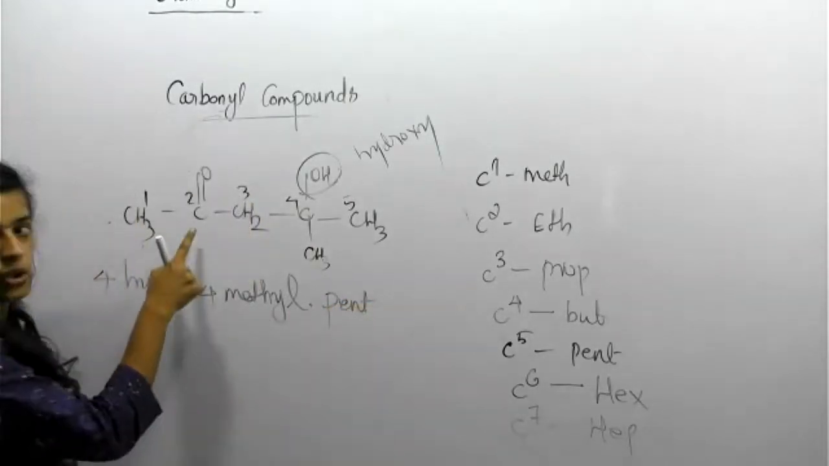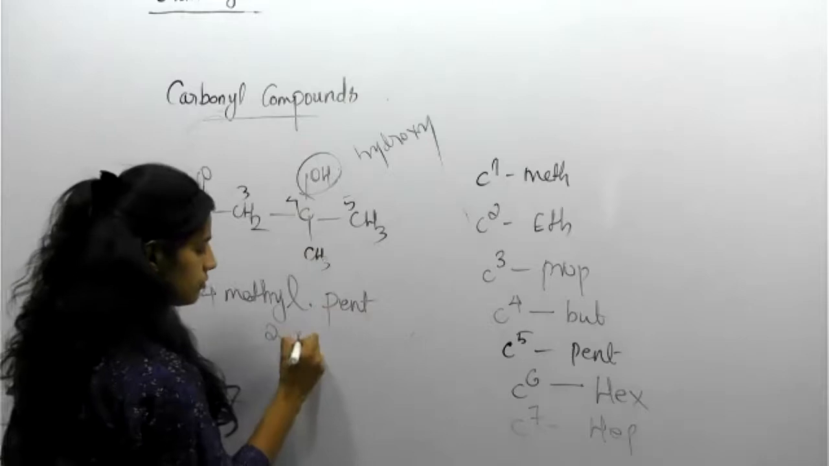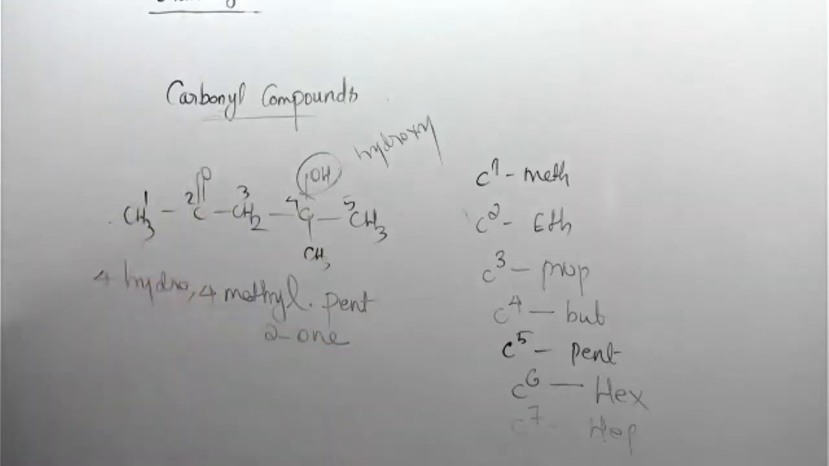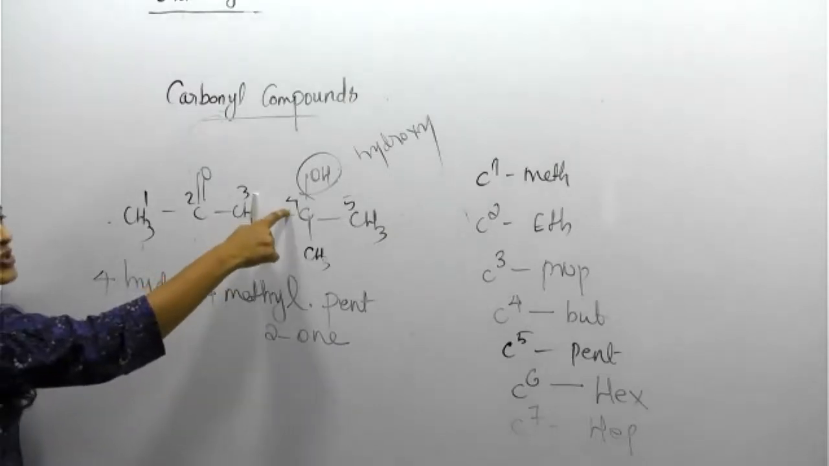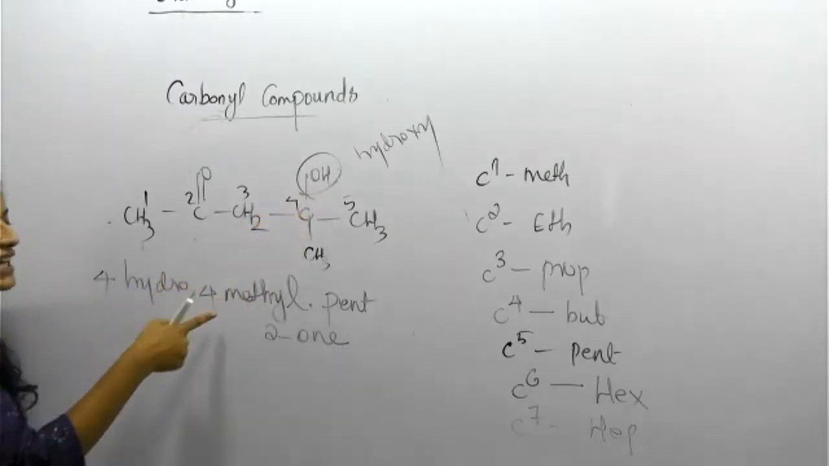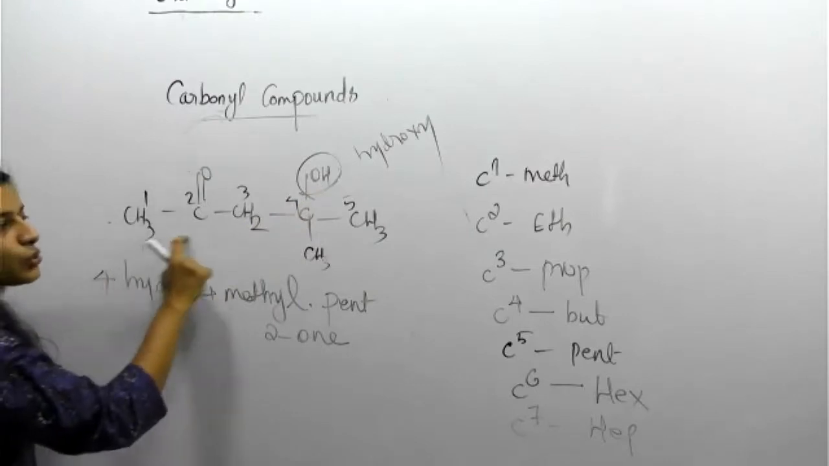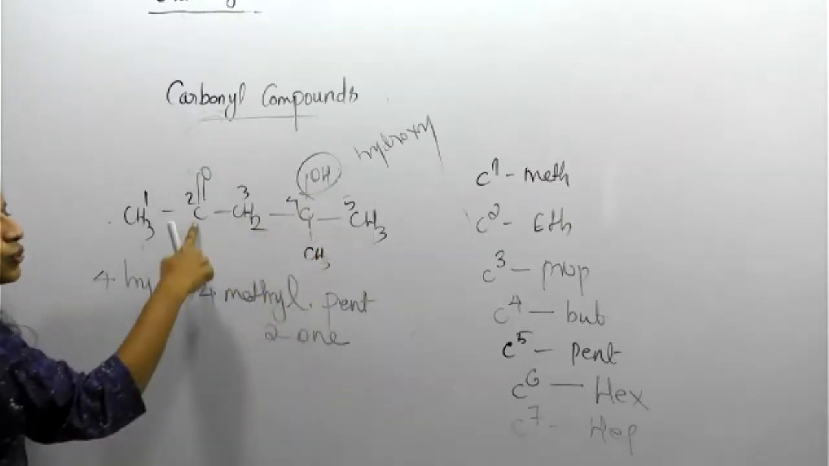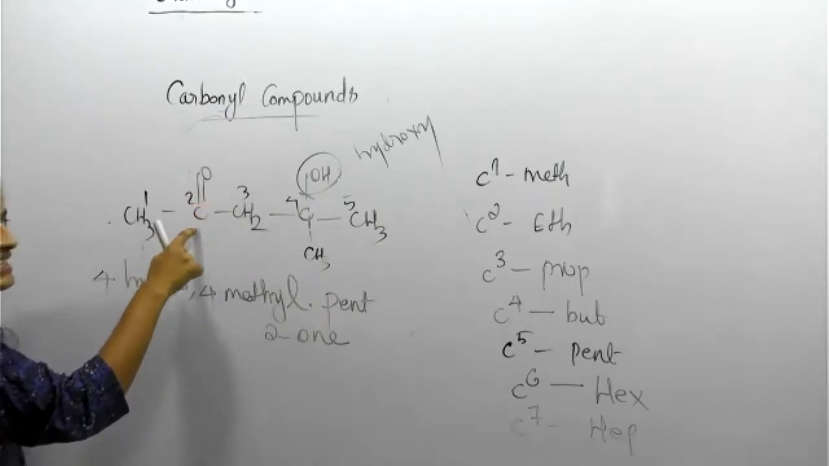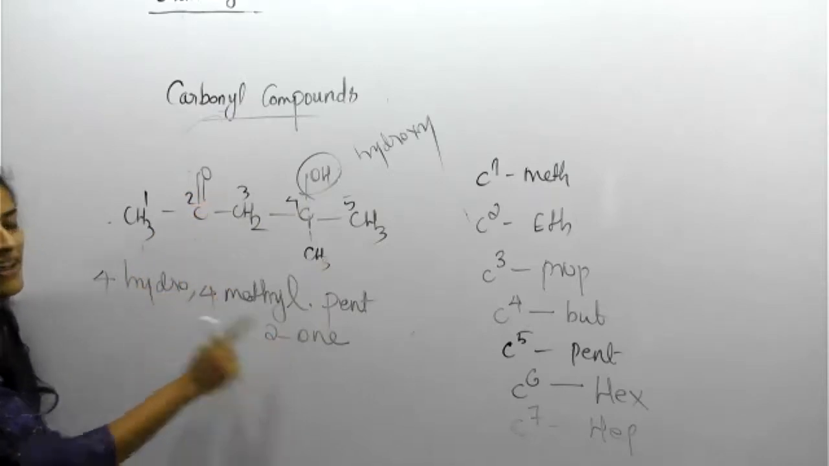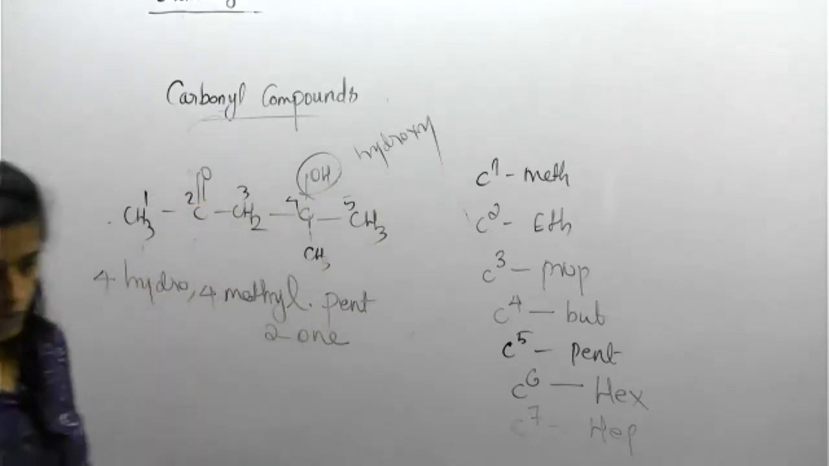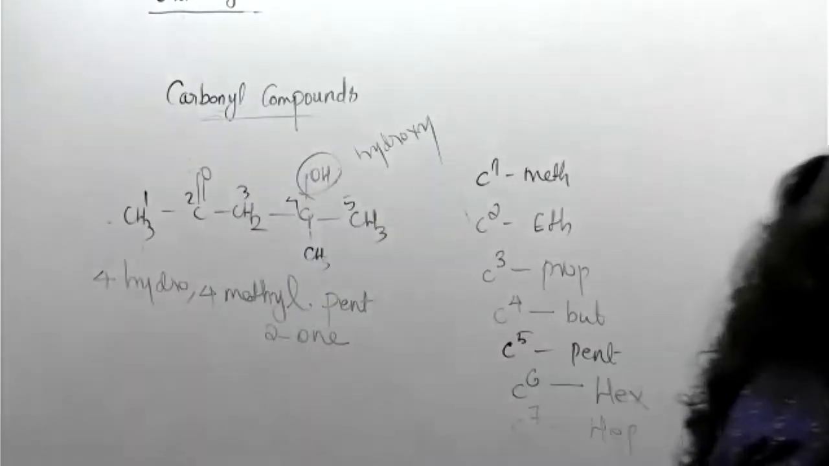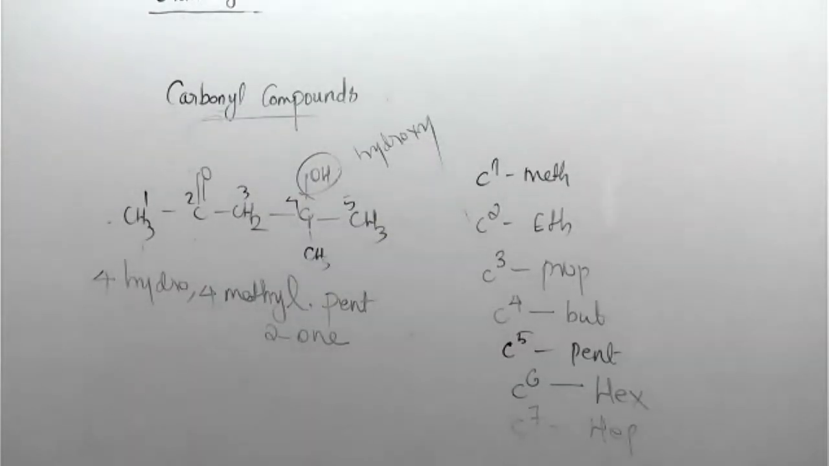Pent 2. Clear enough? So the branch also has some importance: fourth position has hydroxy, then methyl, also for methyl, and the root name is pent. That 2 means the ketone group is in the second carbon. You need to specify everything. Clear? For hydroxy, for methyl, 2-pentanone, that is also okay.